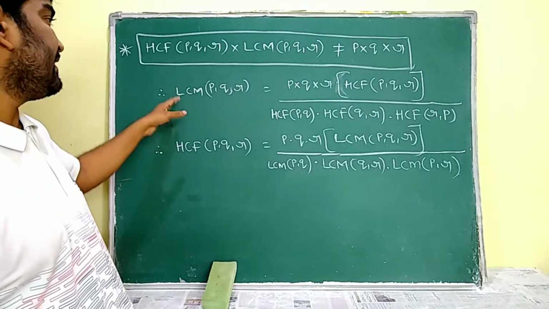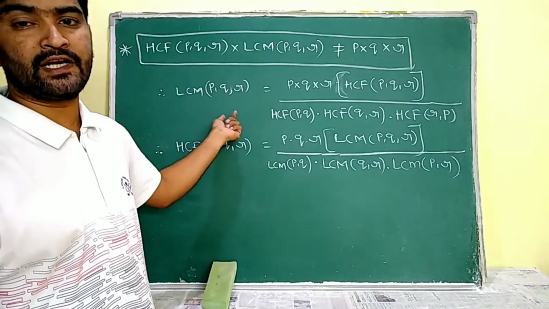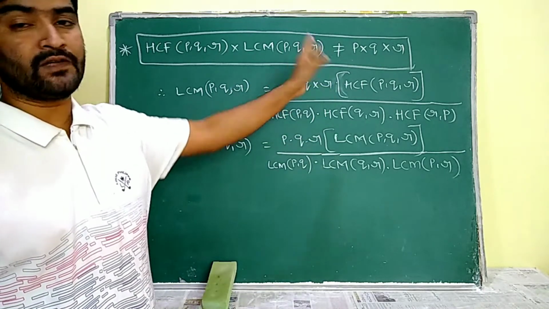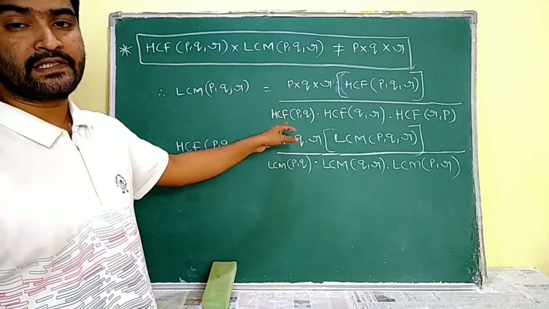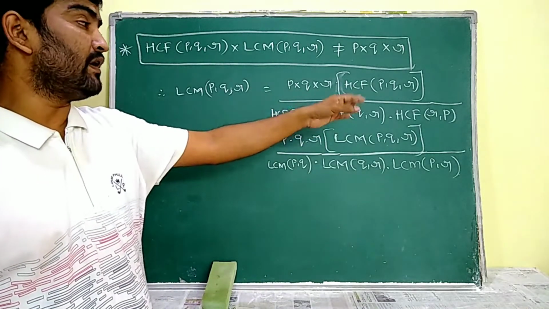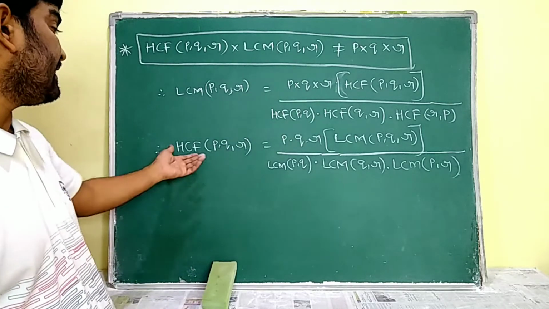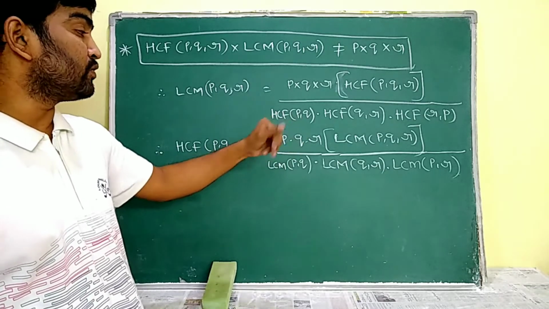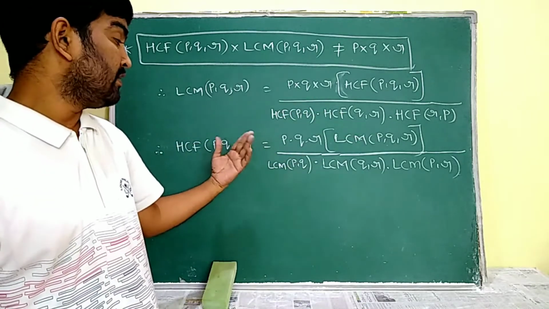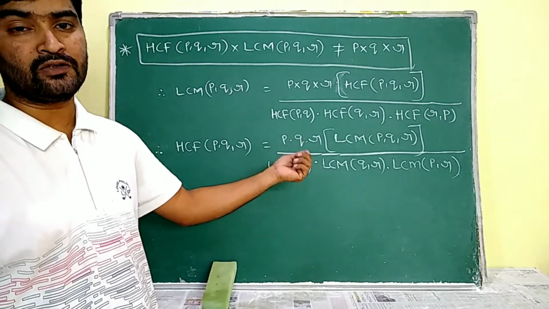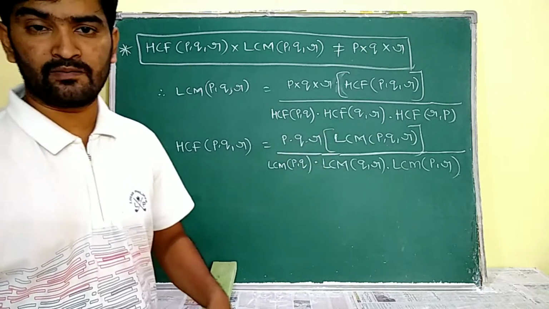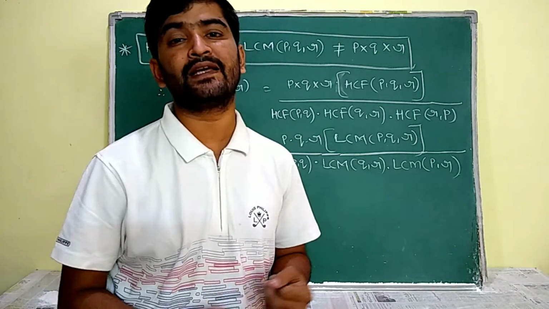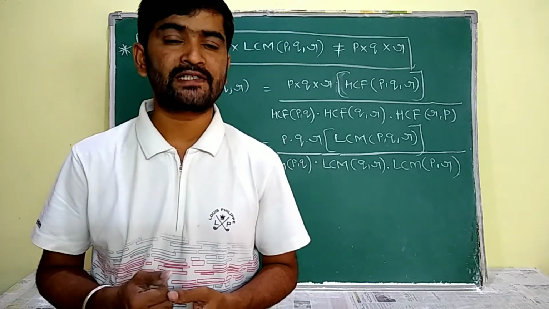Okay, so actually the LCM of P, Q, R, that means the LCM of the three numbers, is equal to P into Q into R into HCF of P, Q, R whole by HCF of PQ, HCF of QR, HCF of RP. Similarly, HCF of PQR is equivalent to the product of PQR into LCM of PQR whole by LCM of PQ into LCM of QR into LCM of PR. This is the relation between the three given numbers P, Q, R and their LCM and HCF. I hope you understand this.